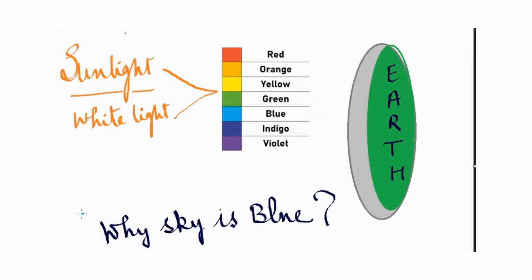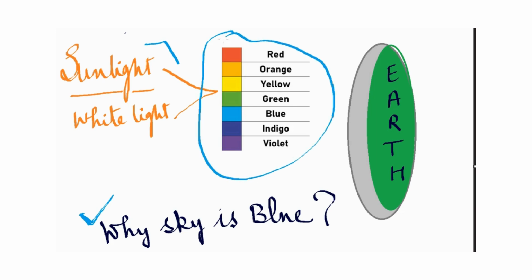Let's try to understand why our sky appears blue. Now what happens, students? This sunlight is made up of these 7 colors, and it is also known as white light. This white light strikes the atmosphere of our earth, and in our atmosphere we have particles of different gases, oxygen, nitrogen. So this white light strikes these particles, and the size of these particles is very much comparable to the wavelength of blue light, or we can say the blue color.